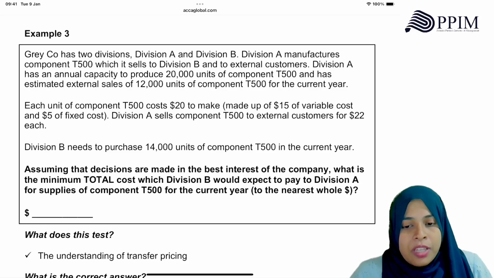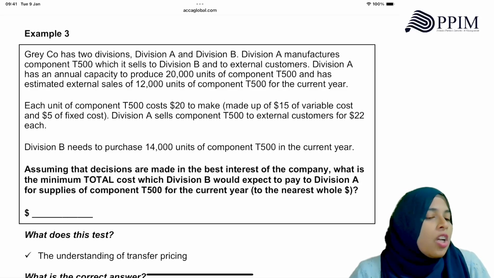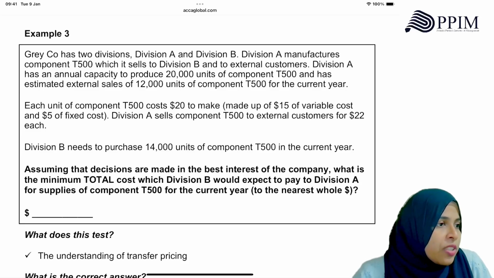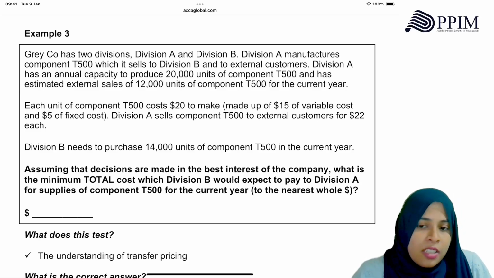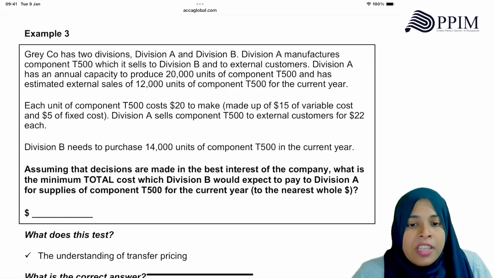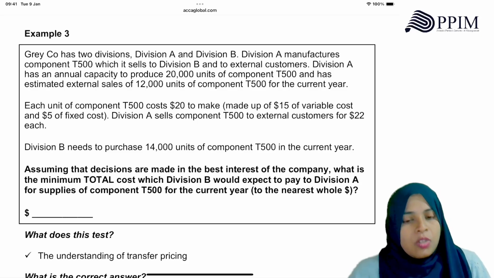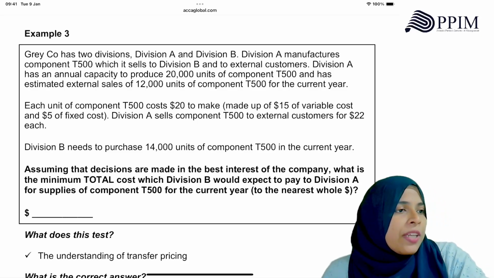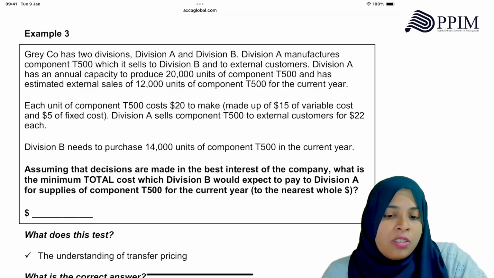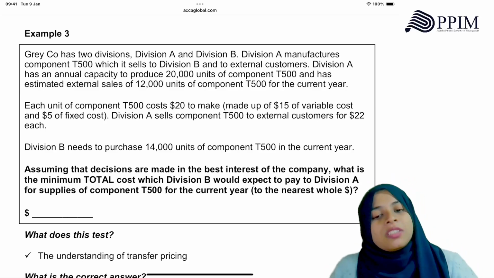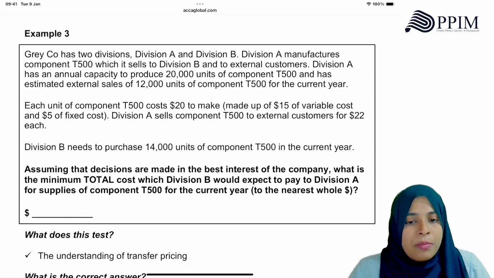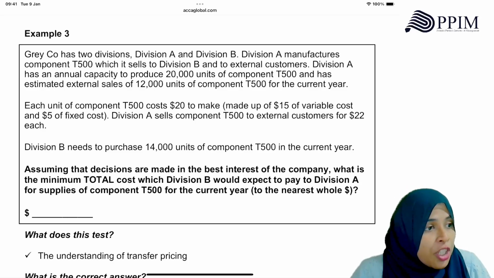Assuming that decisions are made in the best interest of the company, what is the minimum total cost? So basically for the first 8,000, they'll be willing to sell at the variable cost. Correct? The first 8,000. If they are to give them 14,000, meaning how much more? They have 8,000 spare capacity. But these guys need 14,000, no? The remaining 6,000. For the remaining 6,000, they will charge the internal variable cost of 15 plus the lost opportunity cost.